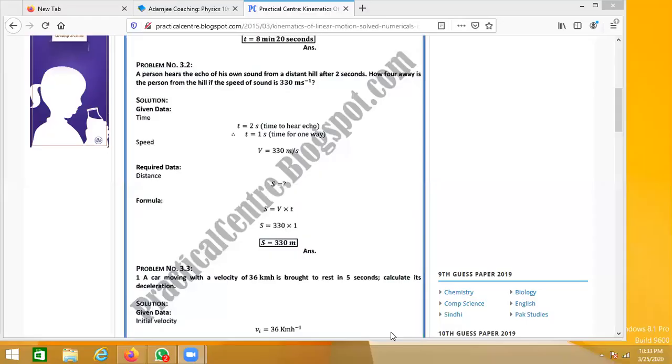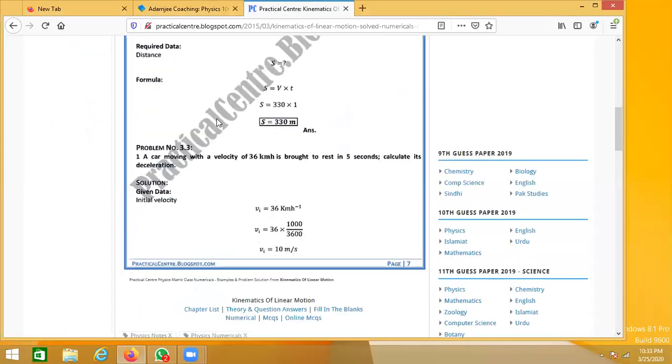Okay, so moving on towards the next numerical, which is 3.3, and as they have said in the paper, it is important as well. So we are starting problem number 3.3. If you remember, we have already covered these numericals in the class and practiced them a lot.